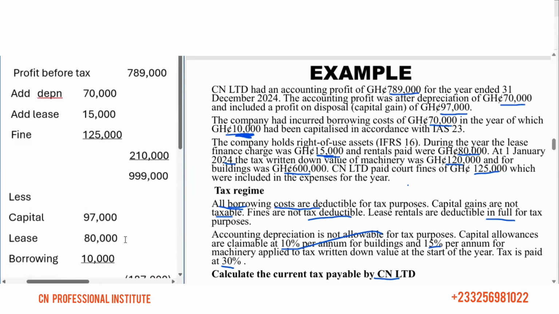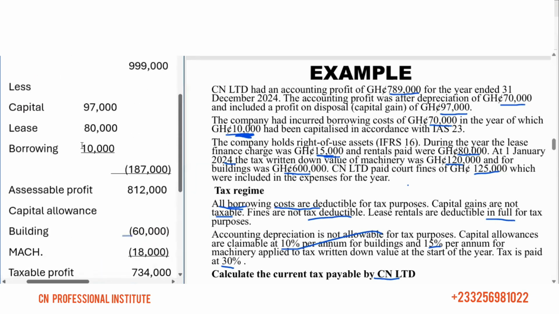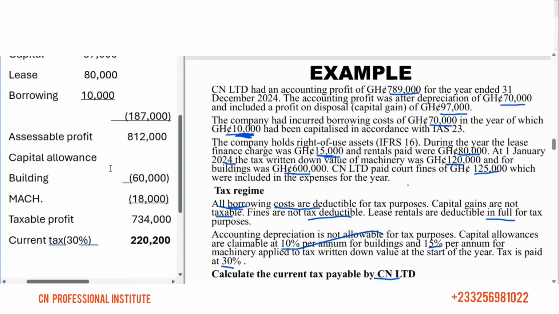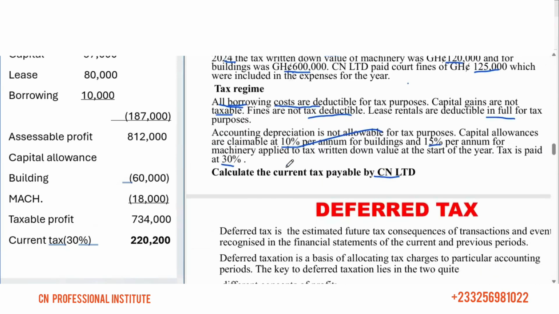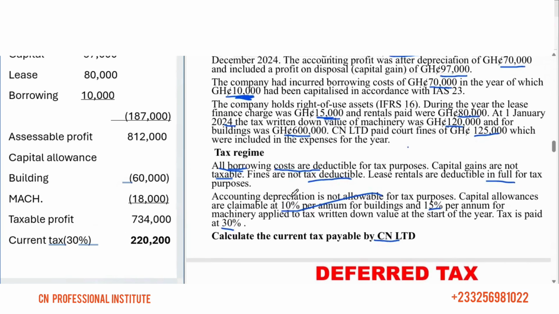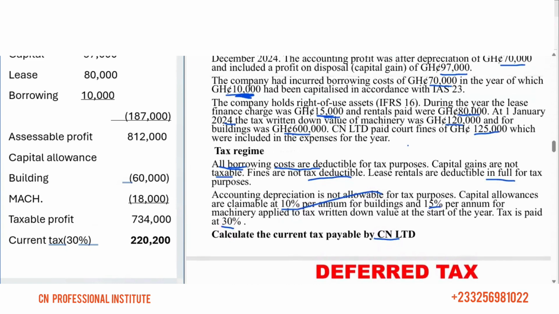So we pick the profit before tax. We add all items that were supposed to be added. We deduct all that were supposed to be deducted, and we get our assessable profit. So in place of depreciation, the tax authority gives capital allowance. So we normally disallow depreciation, we add depreciation back, and we grant or deduct capital allowance, right? So let's pause here.